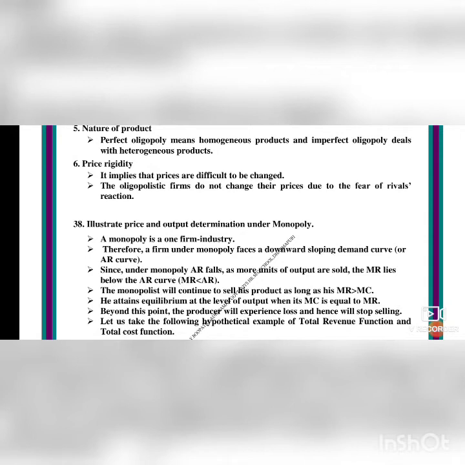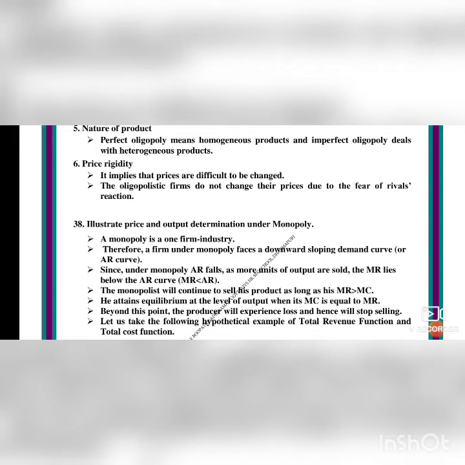A firm under monopoly faces a downward sloping demand curve or AR curve. Downward sloping means normal production and normal sales. Since under monopoly AR falls as more units of output are sold, the MR lies below the AR curve. That is, MR is lesser than AR. Marginal revenue is lesser than average revenue.